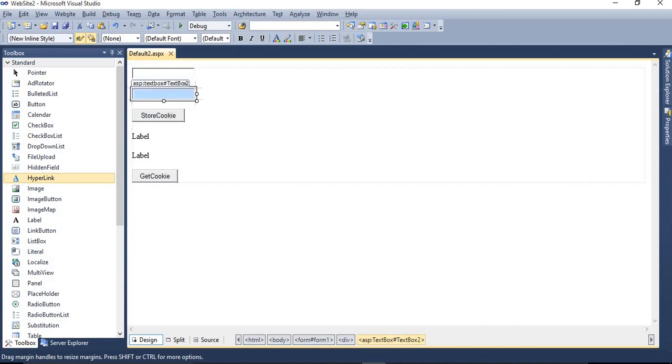Whatever input we give in text box 1 and text box 2 will be stored in our client machine. And when I click on Get Cookie, at that time it will display the stored cookie value in these labels. So for that purpose we have to perform two click events: first for Store Cookie, second one is Get Cookie.